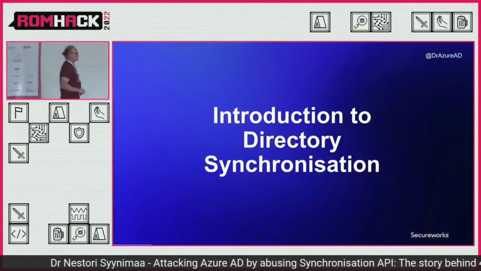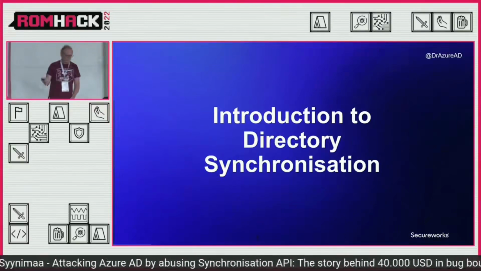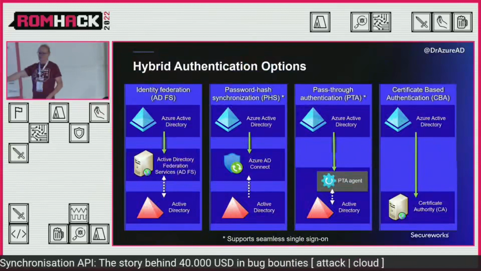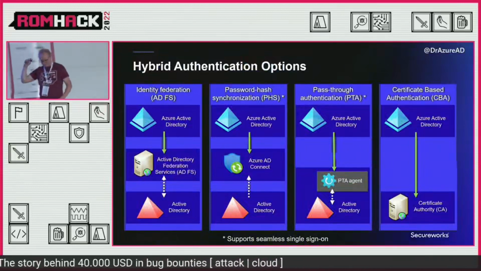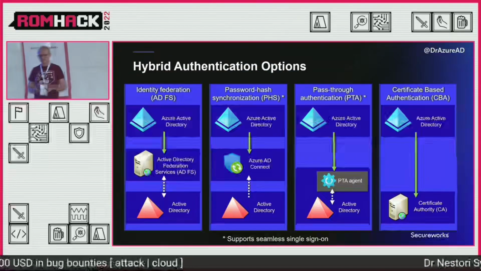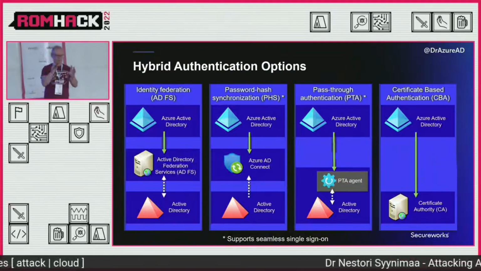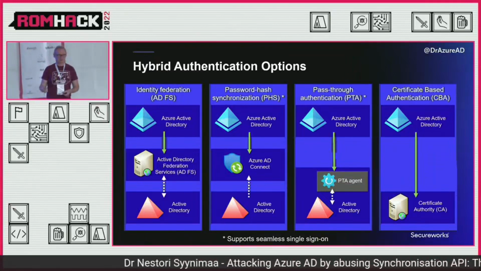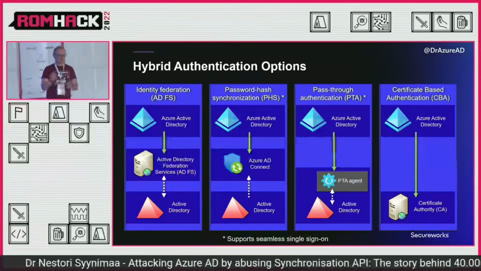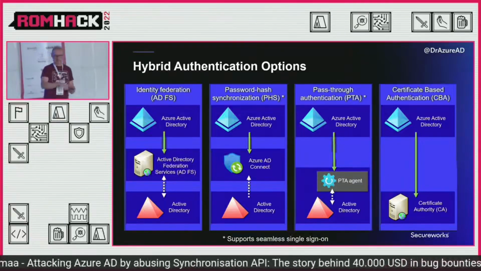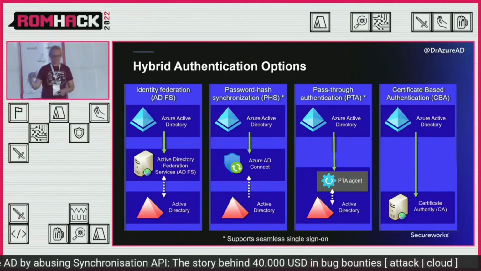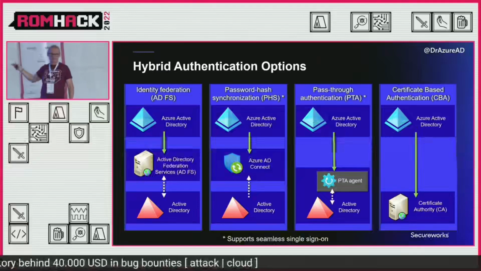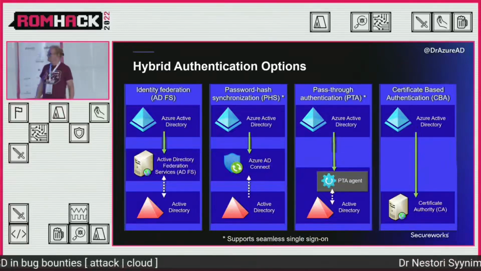Okay, so a short introduction to directory synchronization. What is it? So there are different authentication options you can use in Azure AD. So you can be either cloud only, where everything is in the cloud, or probably you are more hybrid, where you are using the same set of credentials on-prem as in Azure, right? And you need to have a synchronization for that to happen. But you have different authentication options, and every single one of these is using directory synchronization.